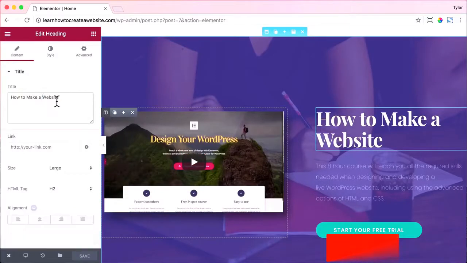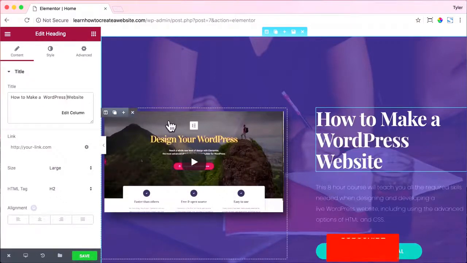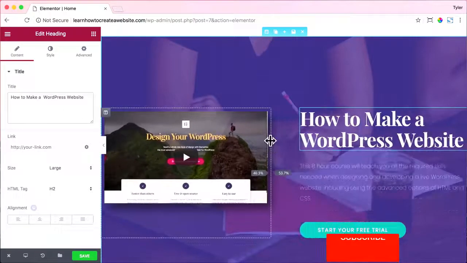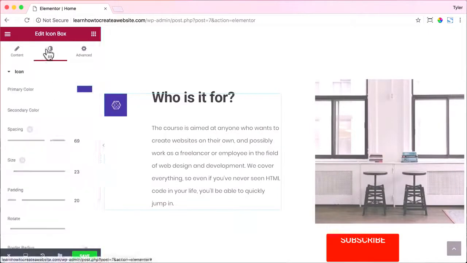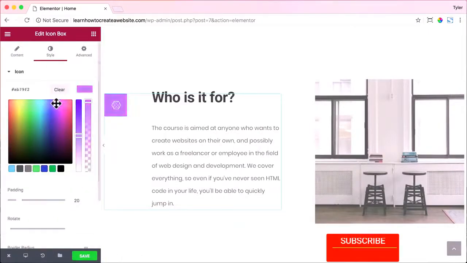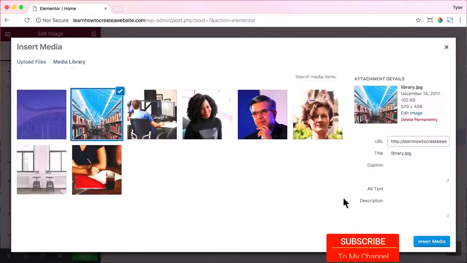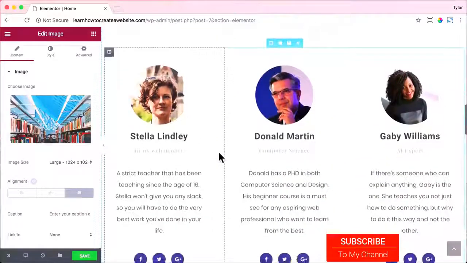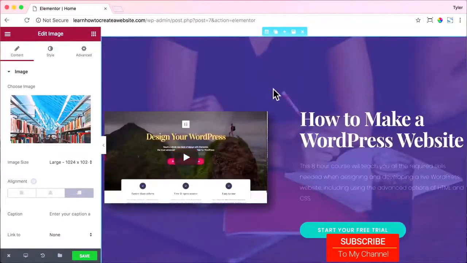Just click on it, and we can change this to how to make a WordPress website, and we can shift the columns over to make them smaller, and we can scroll down and change any of this content. And if we go to style, we can change the colors, we can delete images and add our own, and it's all really easy. All right, so that is really awesome and so cool and innovative of Elementor to do that and to allow us to use any of their templates.